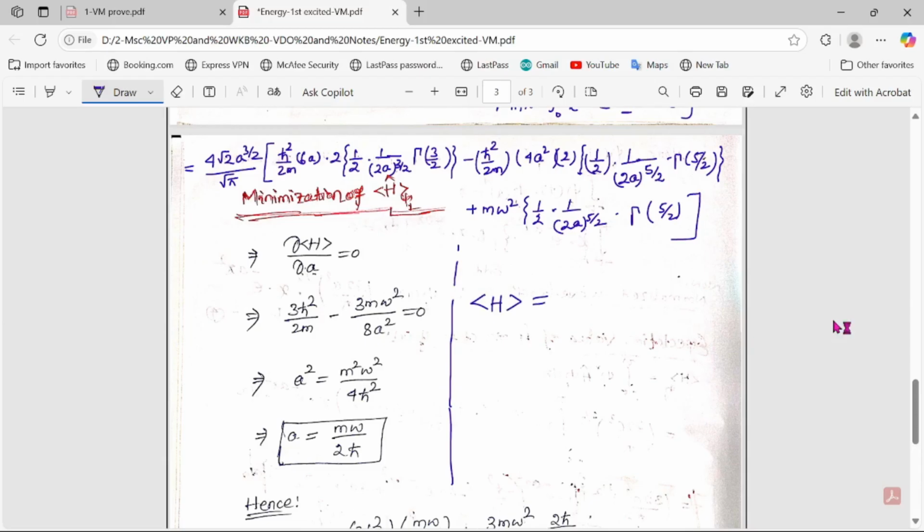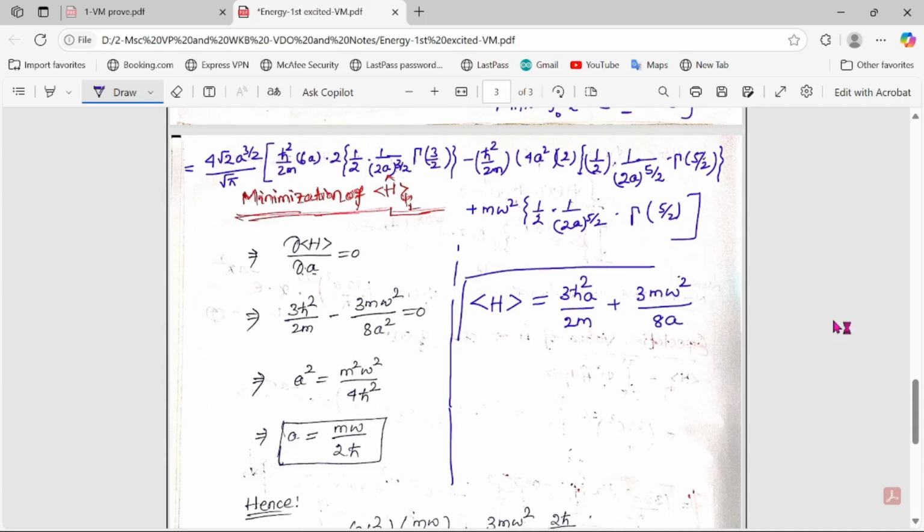Okay, the expectation value of the Hamiltonian, how much can you find? 3 h cut square a by 2m, plus 3m omega square by 8a.